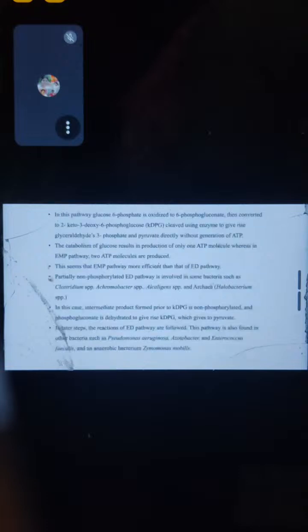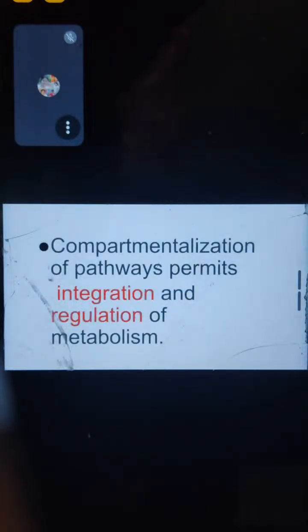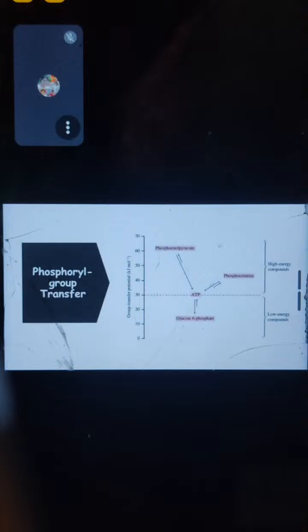So this part, and next is the compartmentation of the metabolic pathways. This is the phosphoryl group transfer. See how the phosphoryl group transfers from ATP.